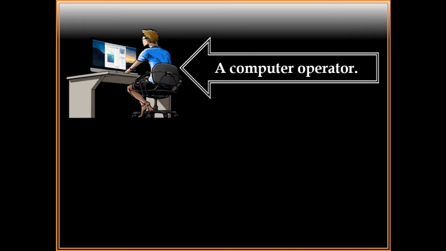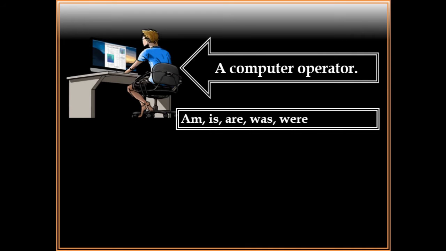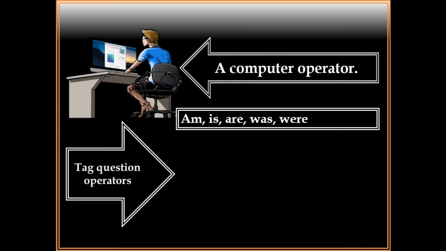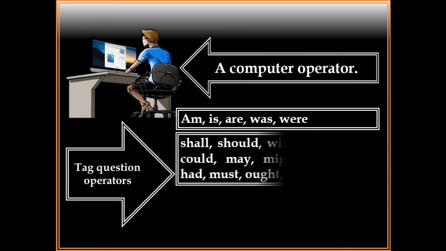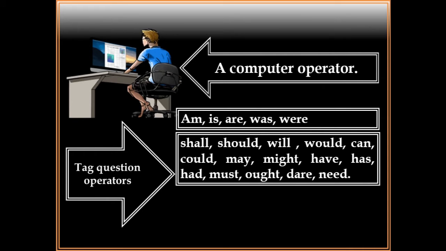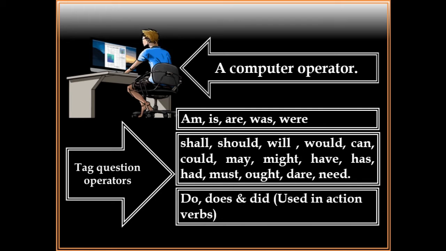A tag question operator: am, is, are, was, were. Tag question operators: shall, should, will, would, can, could, may, might, have, has, had, must, ought, dare, and need. And do, don't, doesn't, did, used in action verbs.